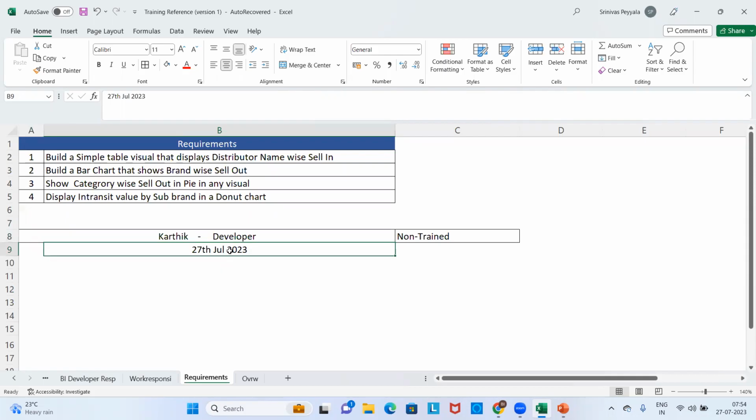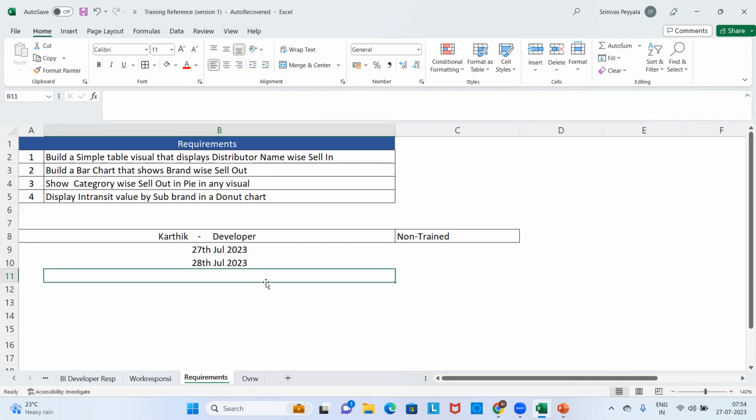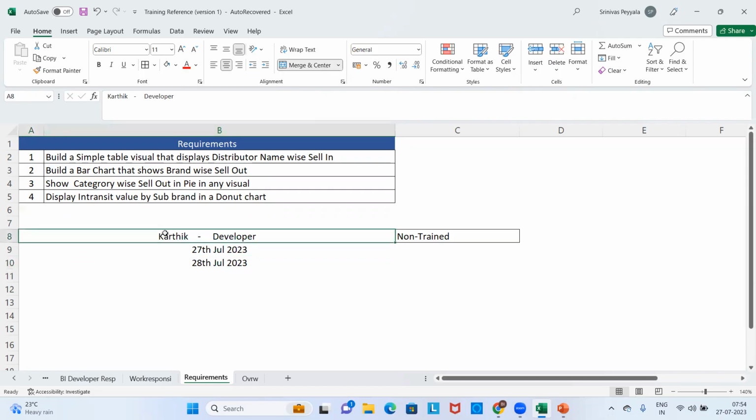So the very next day, 28th July 2023, what happened is that the manager reached out to Karthik.